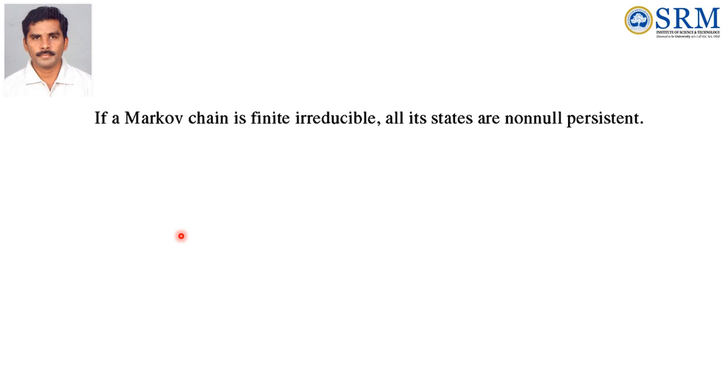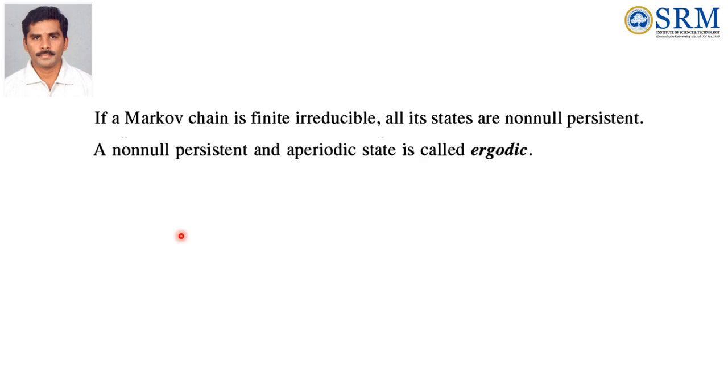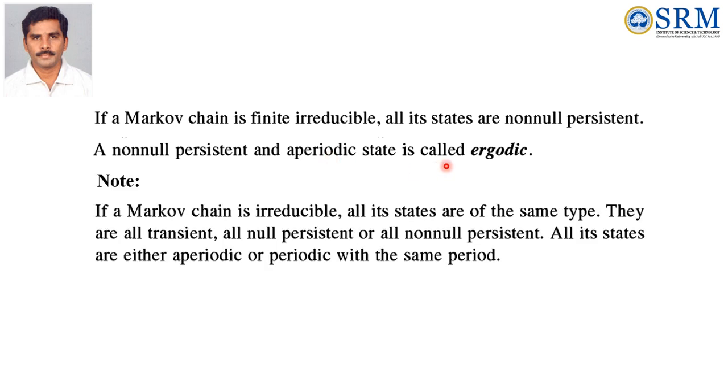If a Markov chain is finite irreducible, all its states are non-null persistent. A non-null persistent and aperiodic state is called ergodic. So if a Markov chain is irreducible, all its states are non-null persistent. If it is non-null persistent and aperiodic, meaning the period of the state is 1, it is called ergodic.